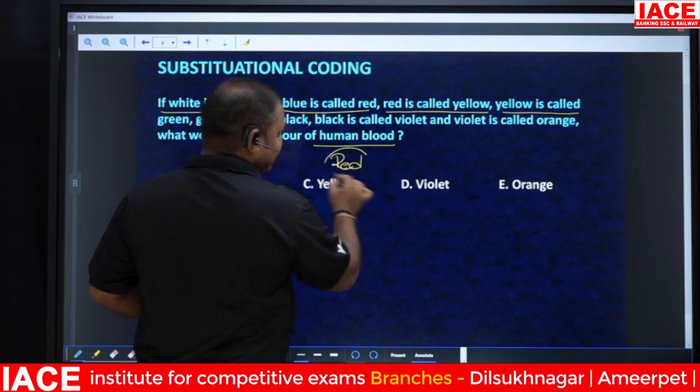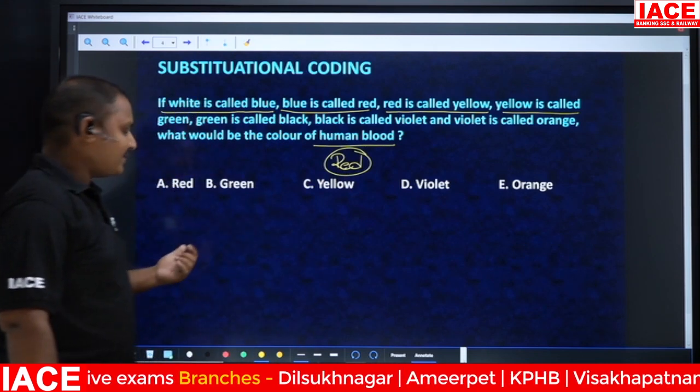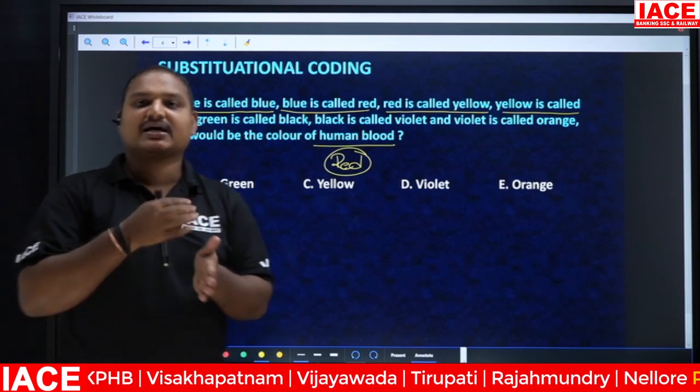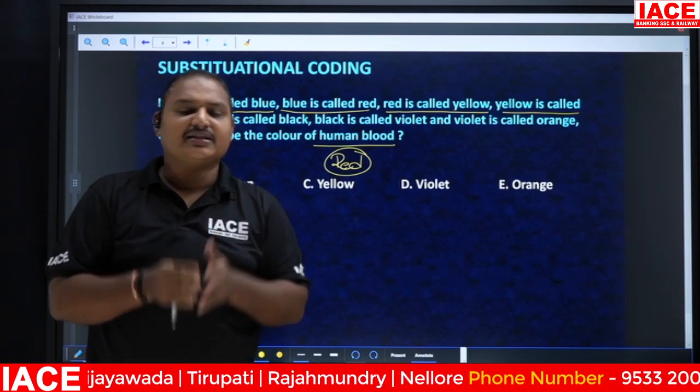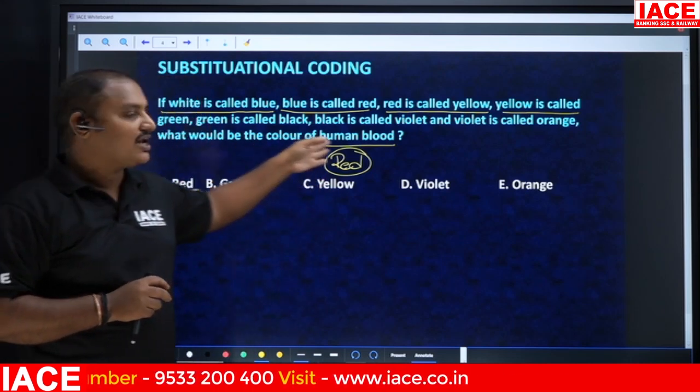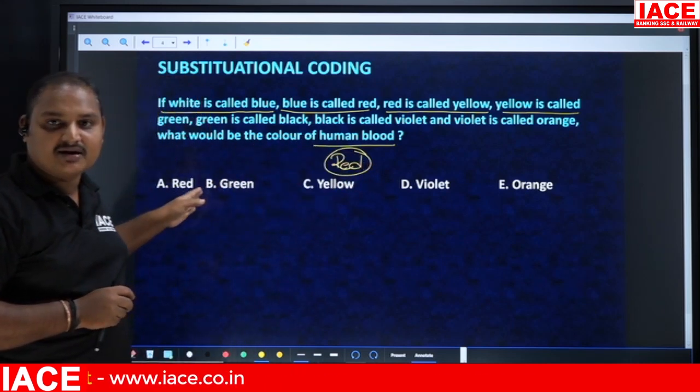Now what do we need to get the answer here? But red is not there. Even if you are having red, they won't ask you what is the color of sky, what is the color of human blood, what is your hair color. They won't ask you that type of silly questions. Okay, so when they ask what is the color of human blood, you can't write the answer as red.